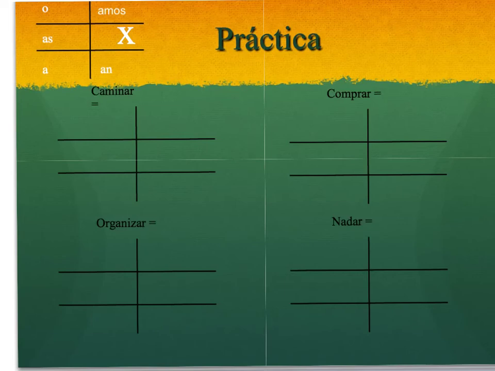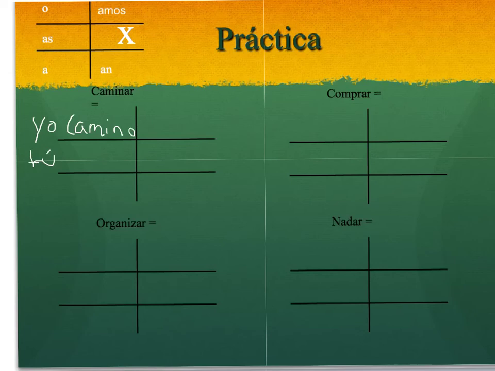What I would like you to do is, on a piece of paper, to conjugate each of these 4 verbs. Make sure you include, like I'm doing here, the correct subject pronoun. Now my writing's a little bit messy, but yours will be much better. But include on the outside, then, for each of those spots, the correct subject pronoun, and on the inside, you're going to include the correct conjugated verb for the form. So caminar, to walk. If we wanted to say I walk, it would be yo camino.